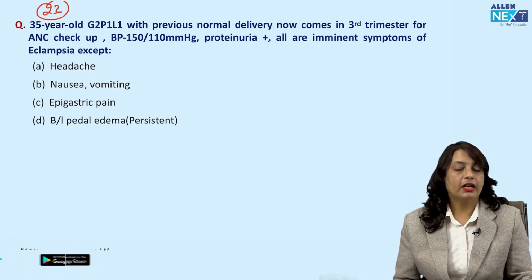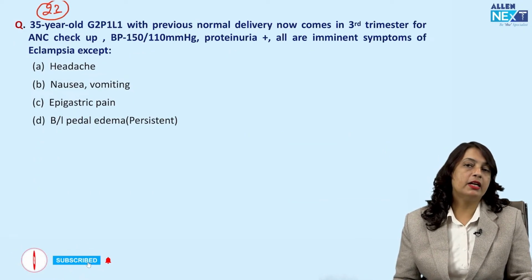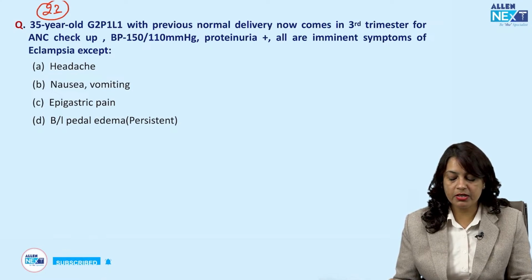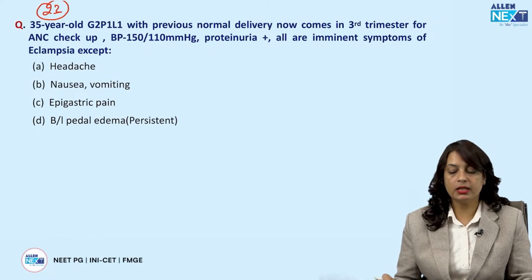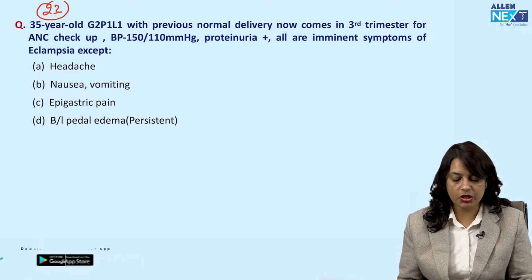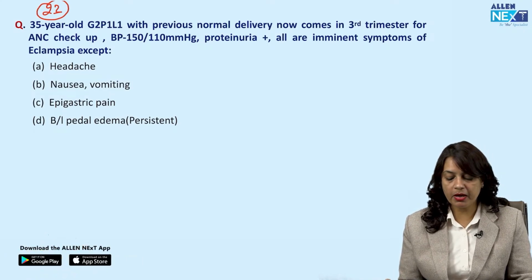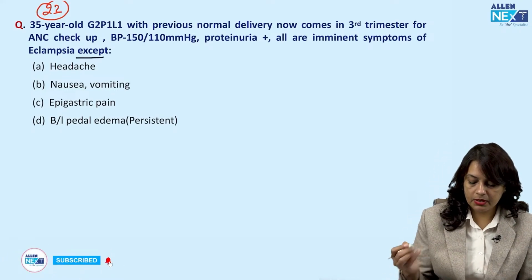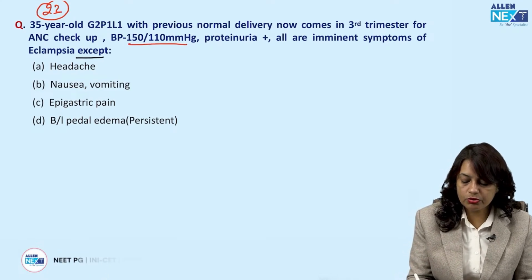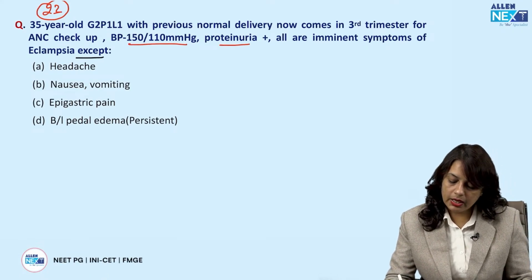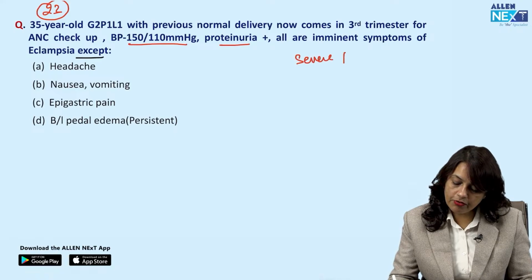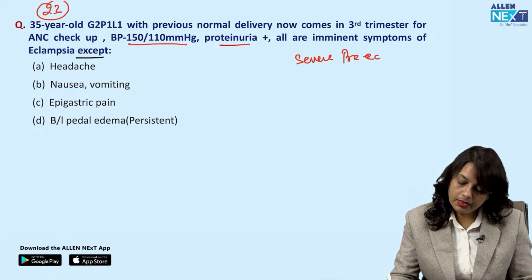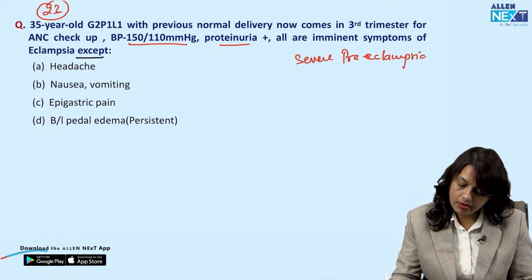Next, a 35-year-old second gravida para 1 L1 with previous normal delivery now comes in third trimester for ANC checkup. Blood pressure is 150/110 and proteinuria is plus. All are imminent symptoms of eclampsia except. So this, according to the question given to me, is a case of severe pre-eclampsia. Okay.